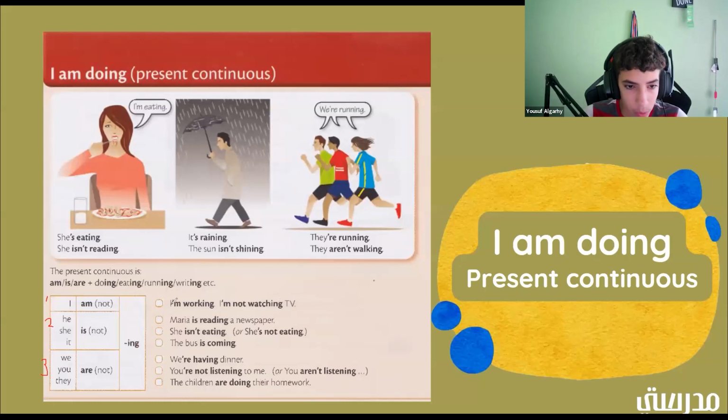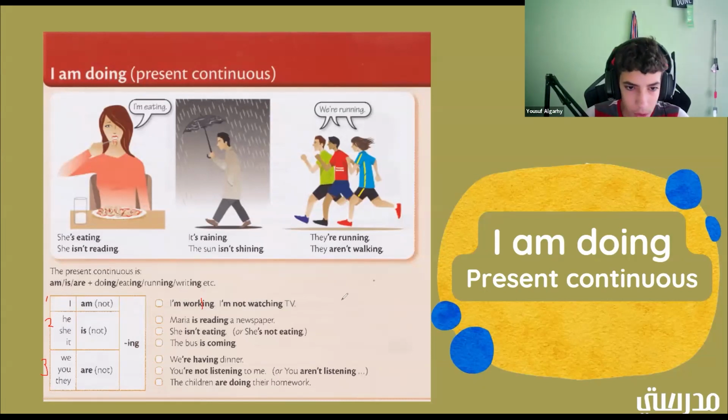Is I'm positive or negative? You can write your answers in the chat. You're right. I'm is positive. Good job. So which group would it be in? Would it be 1, 2, or 3? It would be in group 1. You guys are right. So I'm working. The main word here is work, and then we just add the ing to say I'm doing this right now.